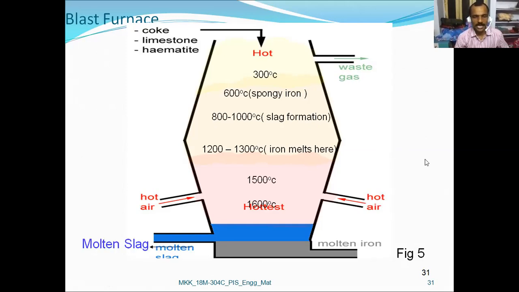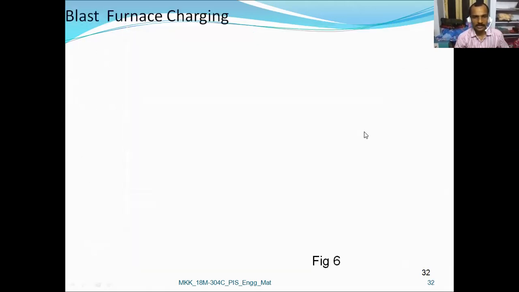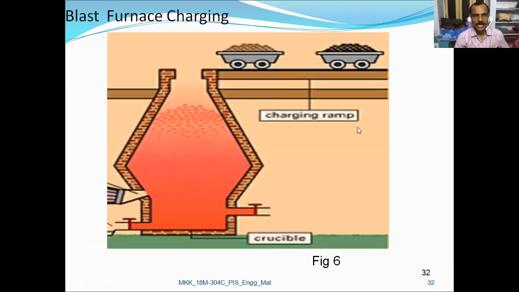This is the molten slag, and on the right side we have the pig iron produced to the tap hole. Now the blast furnace charging. Here you are able to see the charging ramp where the iron ore, limestone, and coke are inserted as a charge into the furnace.